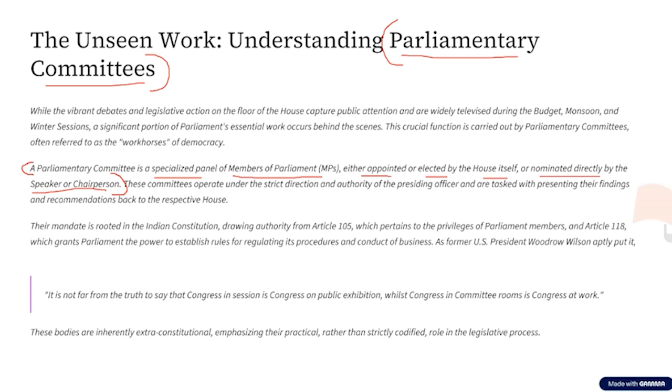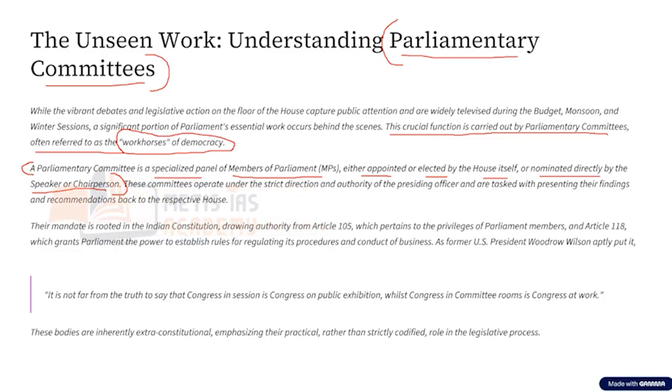Right now, when this is the case, a great deal of legislative business which has to happen in the Parliament is slowly being shifted to where? To the parliamentary committees. So this crucial function of the Parliament is currently being carried out by the parliamentary committees, which are often referred to as the workhorses of democracy. So these parliamentary committees are coming to be called the workhorses of democracy.